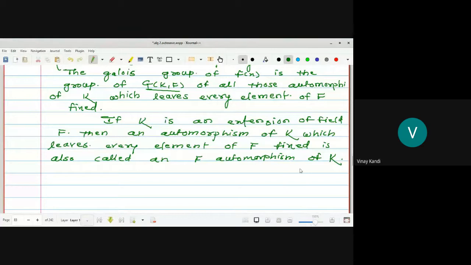What do we call this group of automorphisms? F-automorphisms of K. Every element of this group, if sigma belongs to this G(K,F), then this sigma is an F-automorphism of K. That means this sigma leaves every element of F fixed, where this sigma is an automorphism of K. Any doubt?